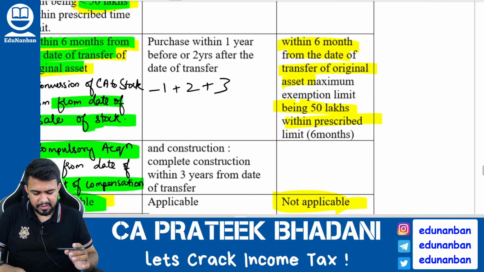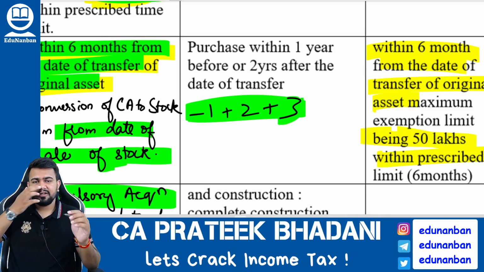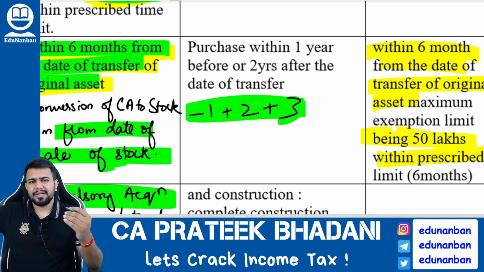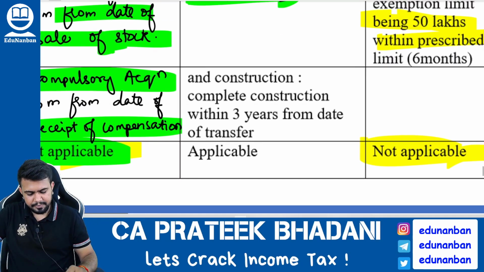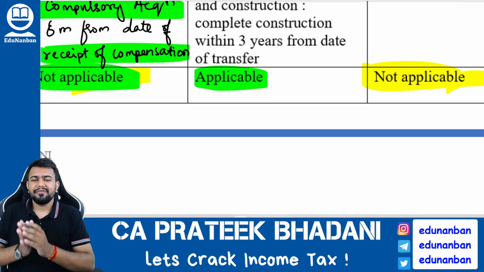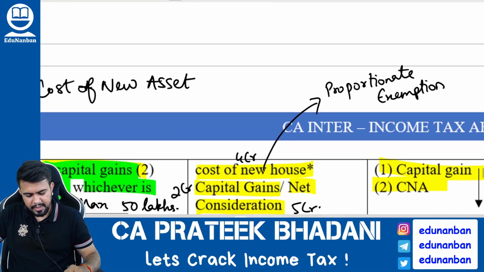What is the time limit for the new residential house? -1, +2, +3. That is, from the date of transfer, within 1 year before or 2 years after he has to purchase the house, or within 3 years after the date of transfer he has to finish the construction of the house. Only then will this section be applicable. Now listen. Is the deposit scheme applicable? The answer is yes. So if the amount is not invested by the due date to file the return of income, then he can put the amount in the capital gain account scheme.